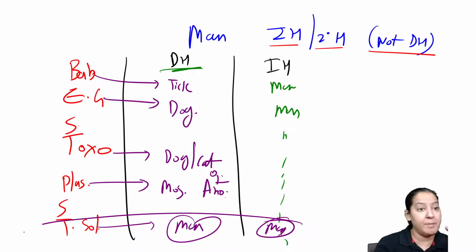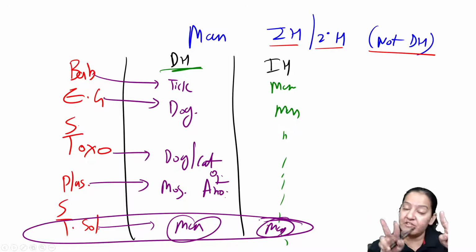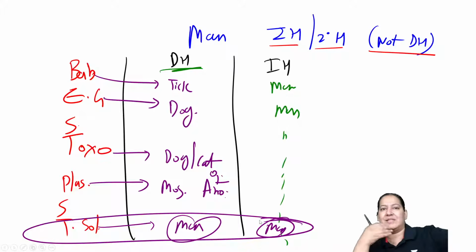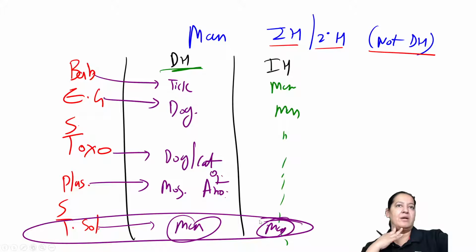Man is the intermediate also. There are a lot of questions on this. Tell me the name of the parasite in which man is acting as both intermediate and definitive host. The two S you can look up by yourself. I forgot, I am not remembering the two S. Everyone give me a thumbs up. I tried hard. So best is the mnemonic.